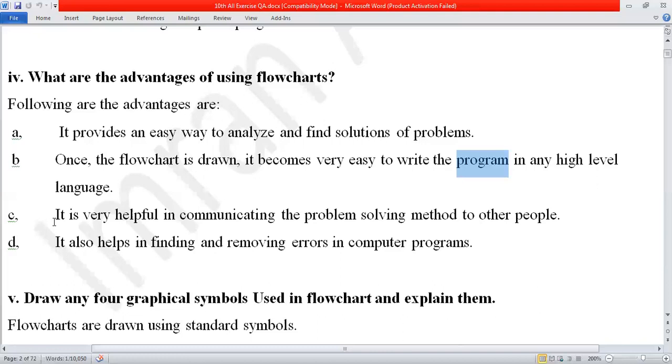In the first lecture, it is not possible to make a computer program, but in chapter number 2 or chapter number 3, when we start computer programming in C language, I will tell you what an error is, how errors come and how they are removed. So it means that flowchart also helps in finding and removing errors in computer programs. So this is question number 4.